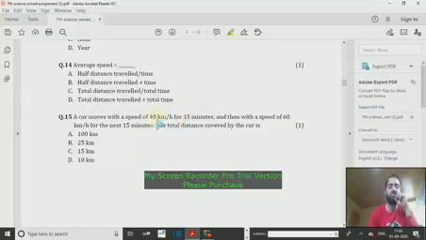That means it is 40 multiplied by 1 by 4, that is 10 kilometers. Then we have 60 multiplied by 1 by 4, that is 15. Once we add 10 and 15, it comes equal to 25 kilometers. So the total distance traveled by the car is 25 kilometers. That means option B is the most appropriate and correct option in this question.